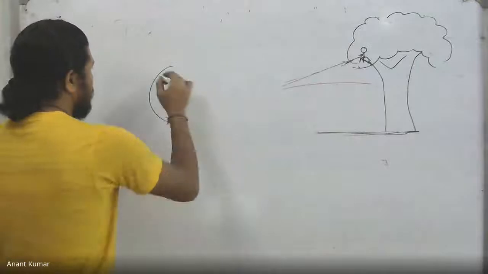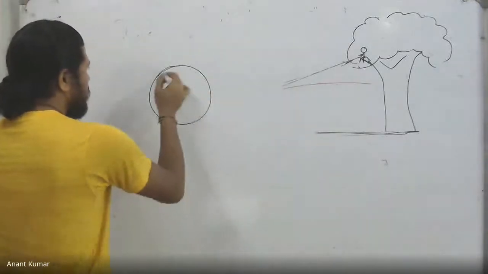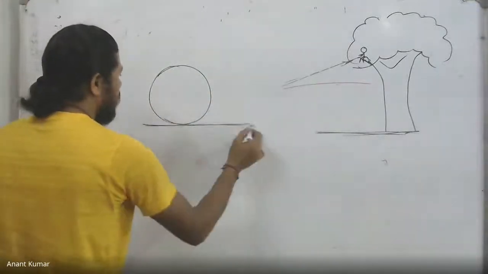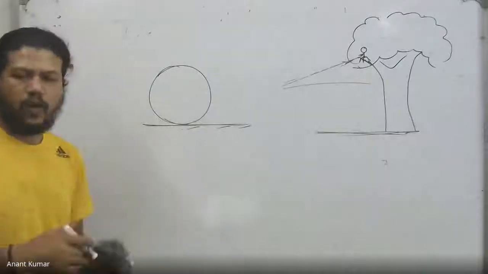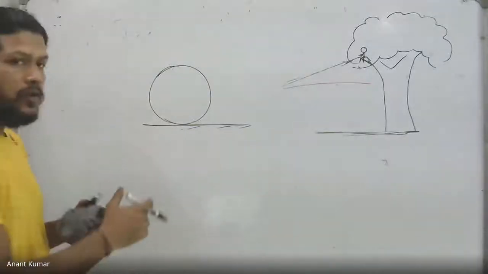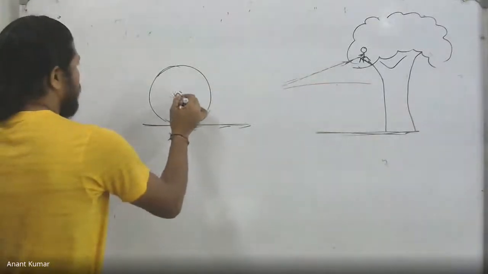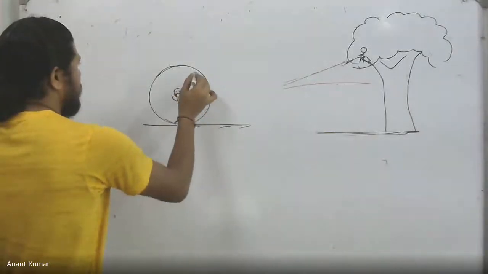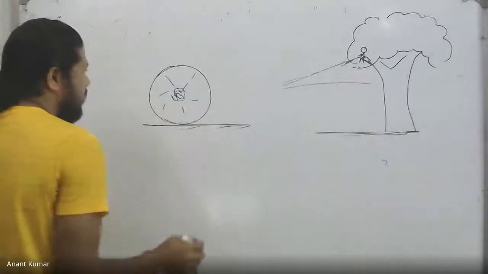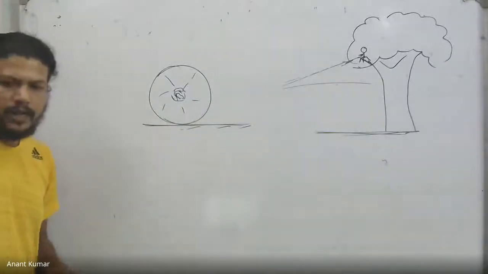Say there's a tree trunk. There's a park or the jungle where a tree has fallen, and this is the circular cross section of the tree. Okay, this is a circular cross section of the tree. It has just been cut, or it has basically fallen. The radius of this tree trunk is capital R.